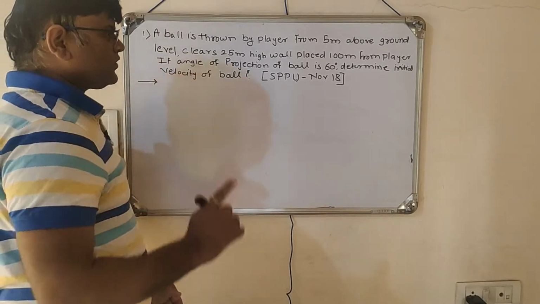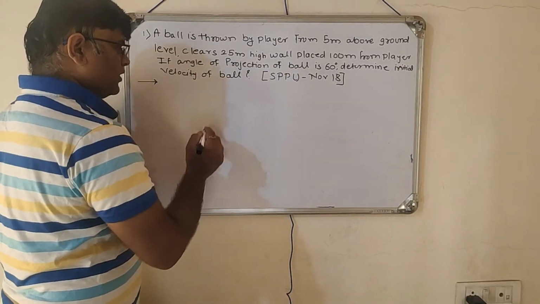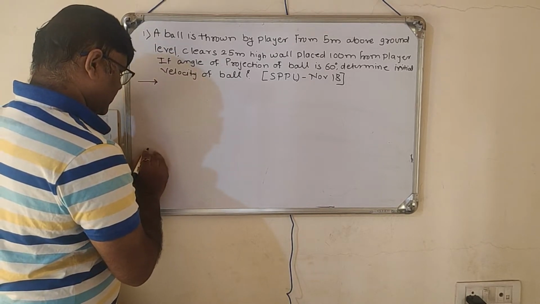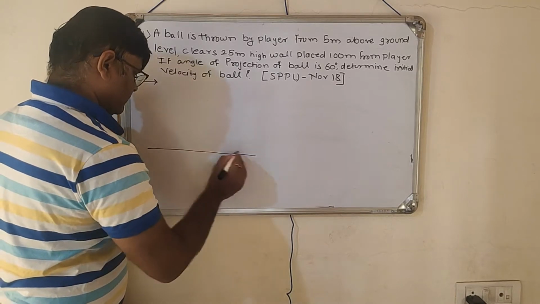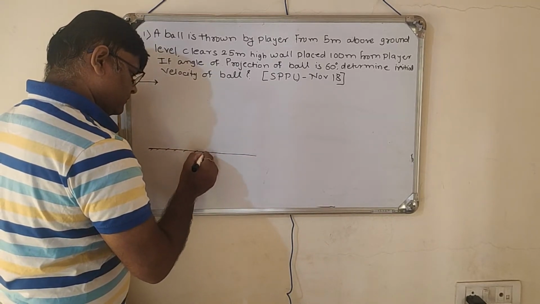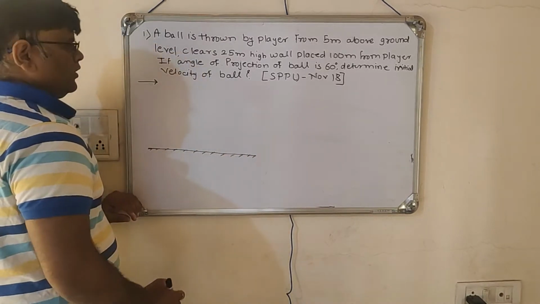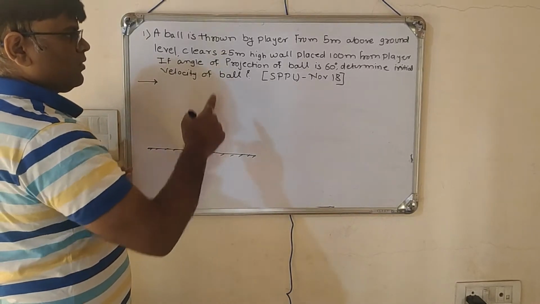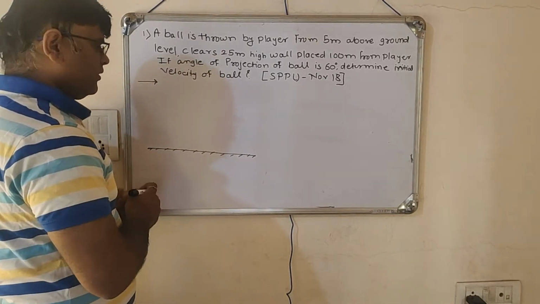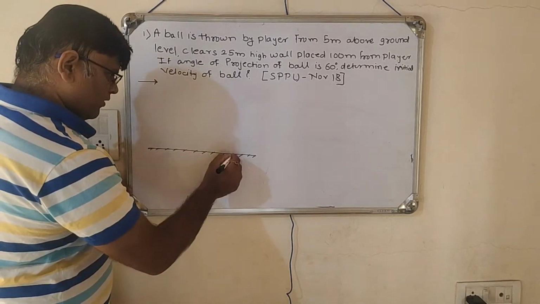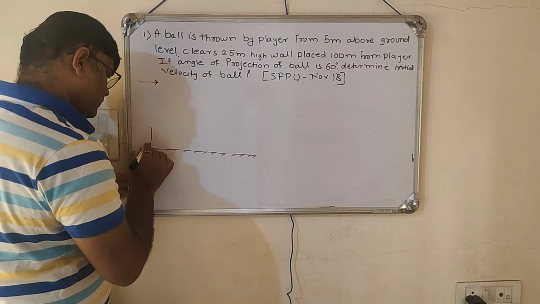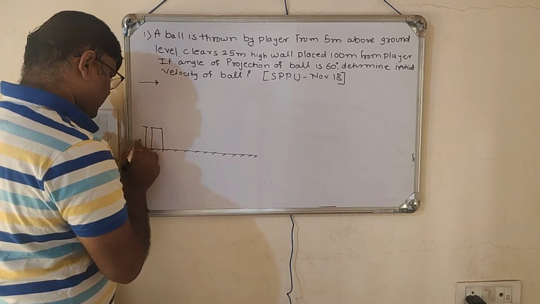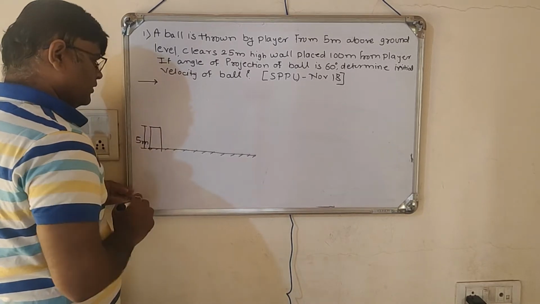Okay, so I will first draw the sketch of this particular given problem. So it would be something like that. First I will draw the ground level. This is the ground surface. The ball is thrown by the player from 5 meter above the ground level. So I would say this height I will take as 5 meter, which is given.